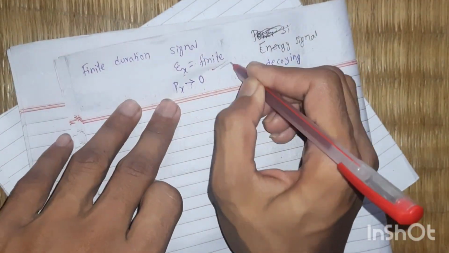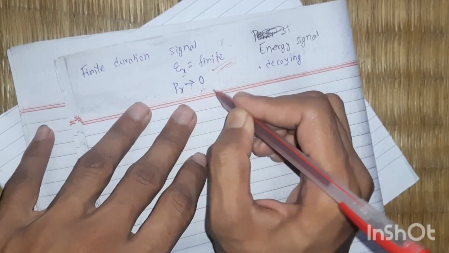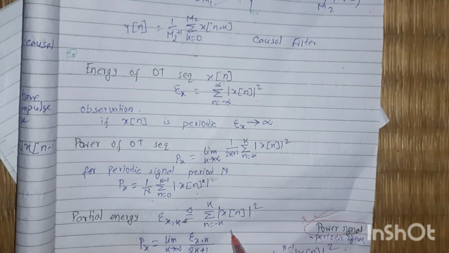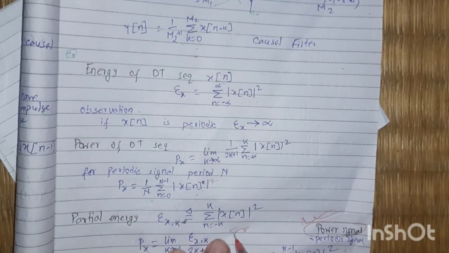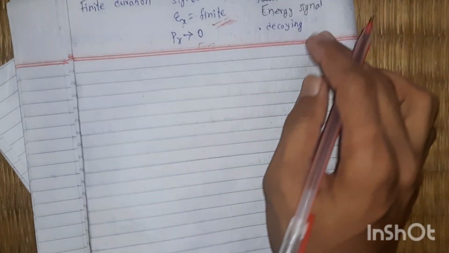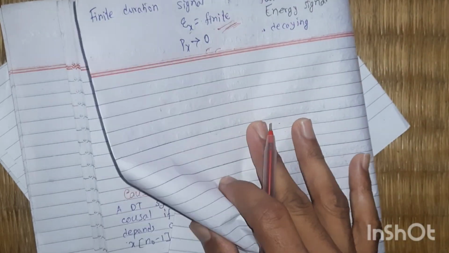In the case of a signal where energy is finite, power is tending to 0, and energy is from this formula. Energy is from this formula. This is called the power. This is called the energy signal. Energy signal will always be decaying in nature. Okay.